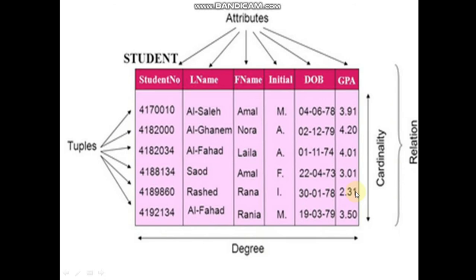So once again listen carefully. Name of columns are called fields or attributes, and records in a table are called tuples, or we can say the records. Now move to the next slide.